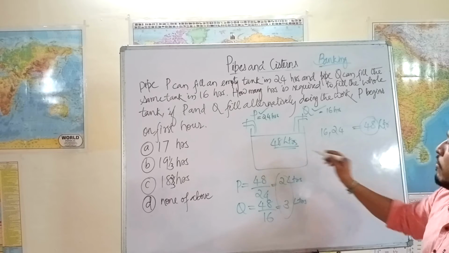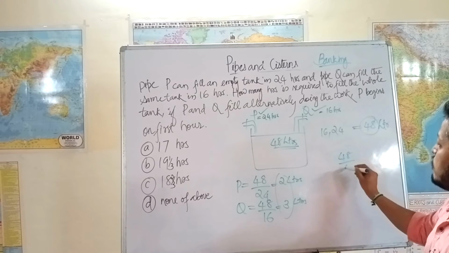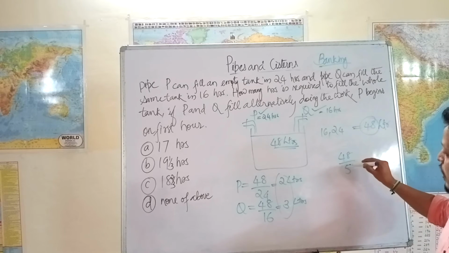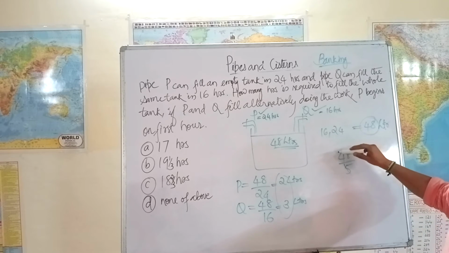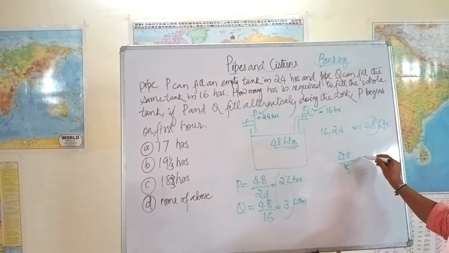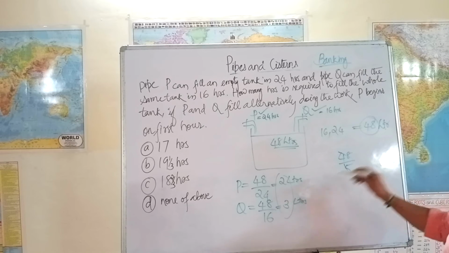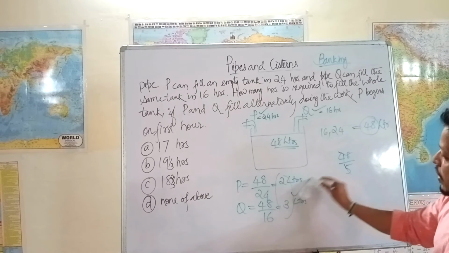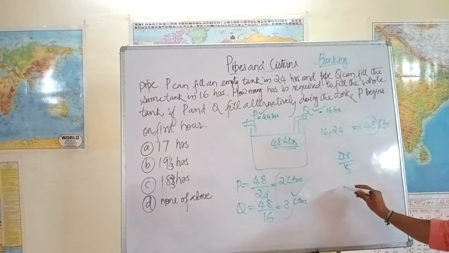So 48 divided by 5 is like 9 times. 9 times 5 is 45, so 9 cycles fill 45, which is 18 hours.